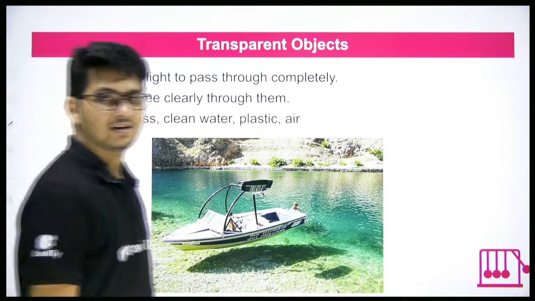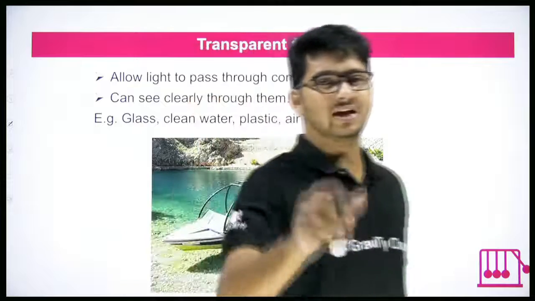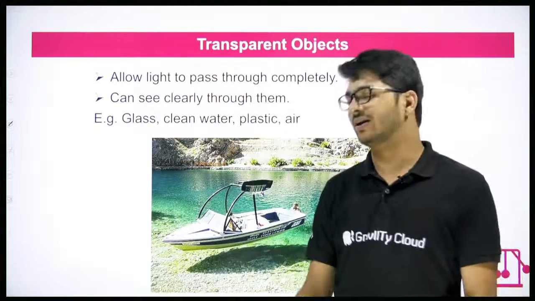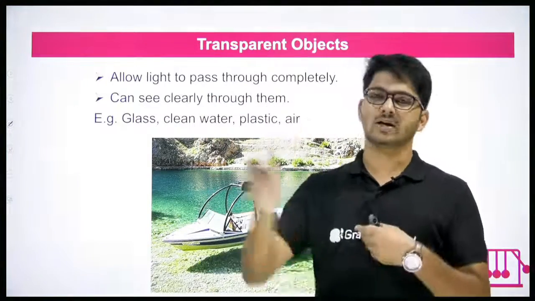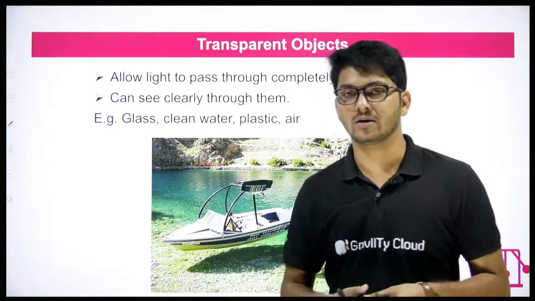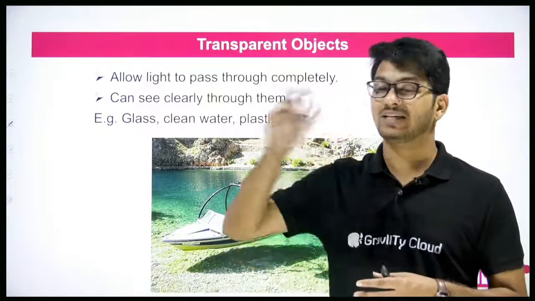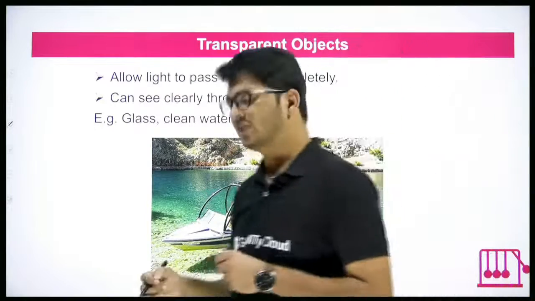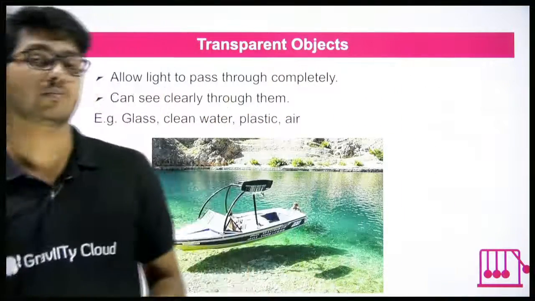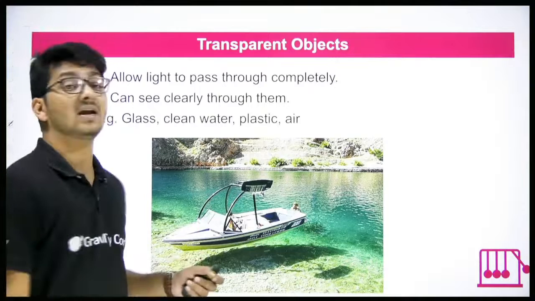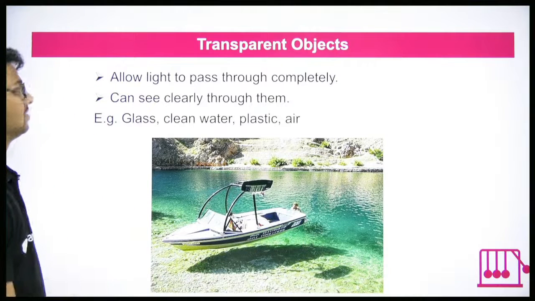Air is transparent. I am able to see through air, yes or no? Whatever is in front of me, I am able to see through air. Even you are able to do that. You are not able to see air, you are able to see through air. If you are able to see through something, that means that object is a transparent object.